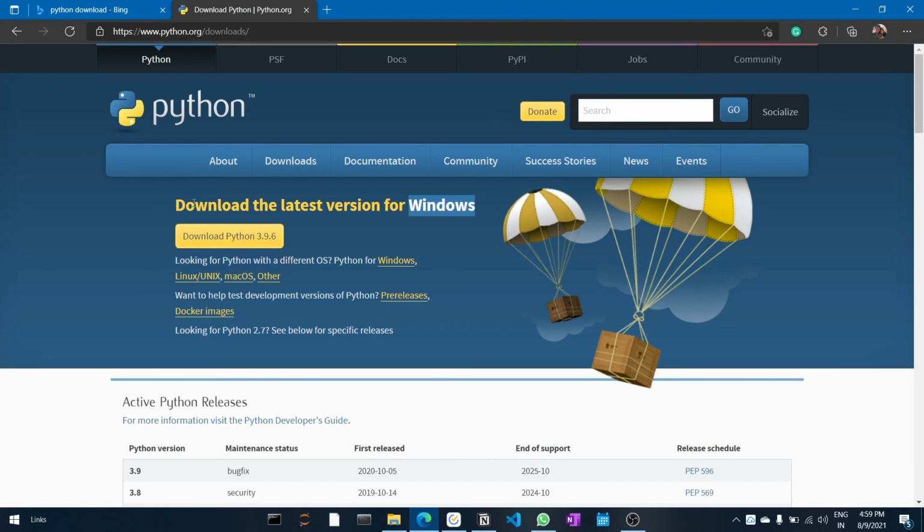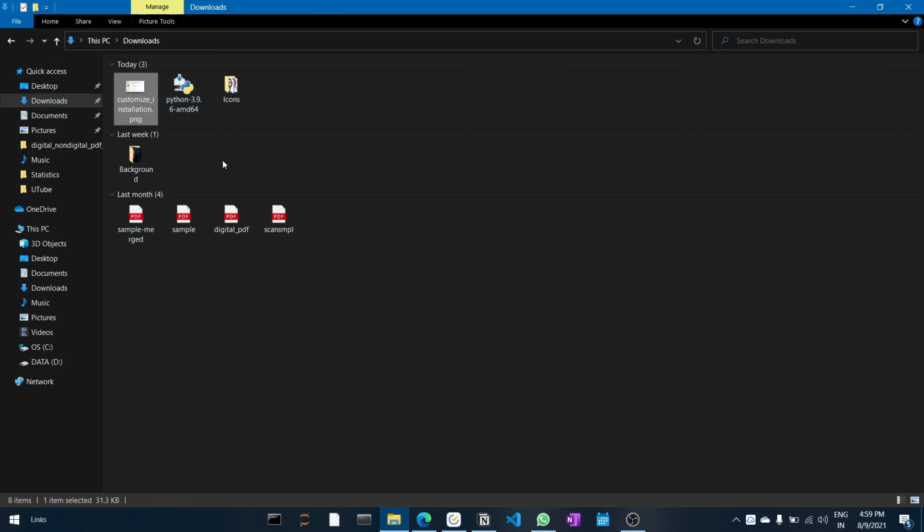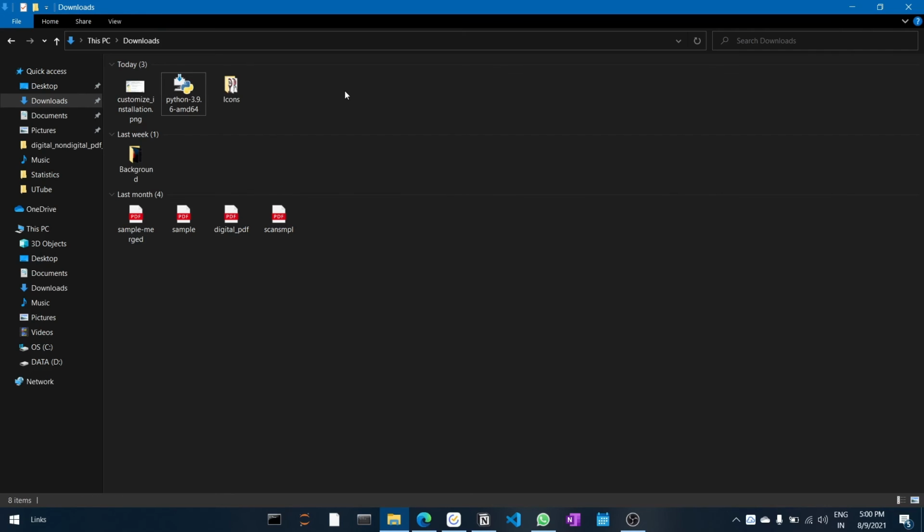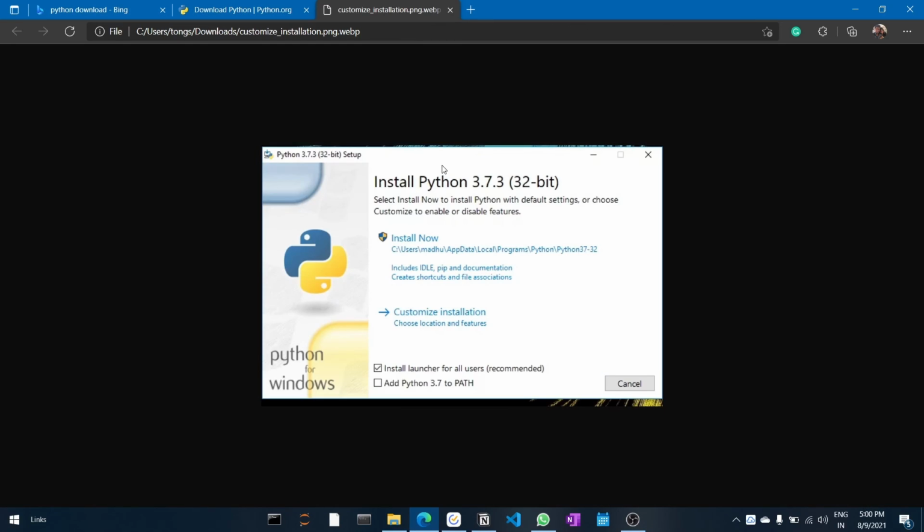Right now I'm using Windows, and I already downloaded that. You can see it in the download folder. When I open this, I'm getting this modify setup because I already installed Python on my system. But if you're installing for the first time, then just go with the normal procedure, and whenever you see this type of setup options, just check these two options, install launcher and add Python 3, whatever version you are installing, to PATH.